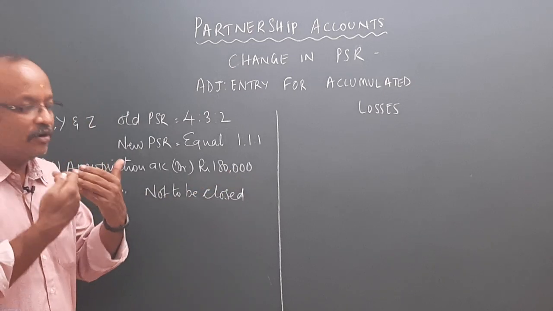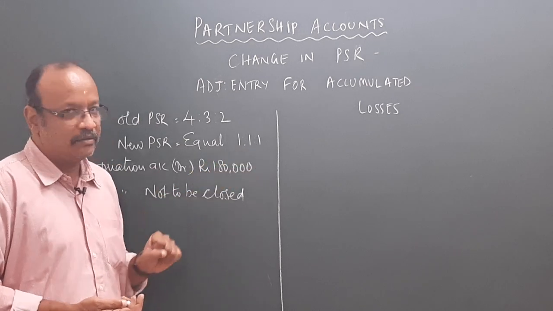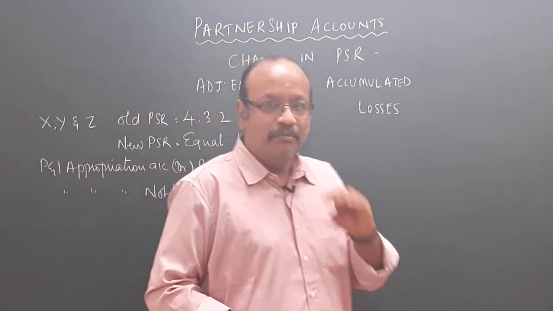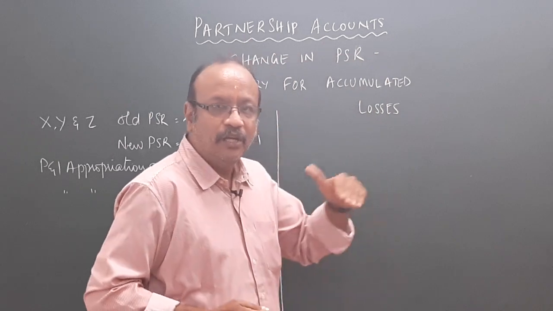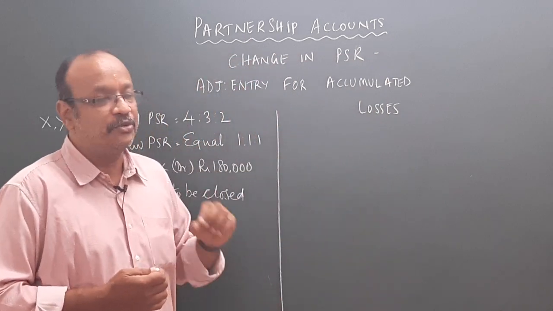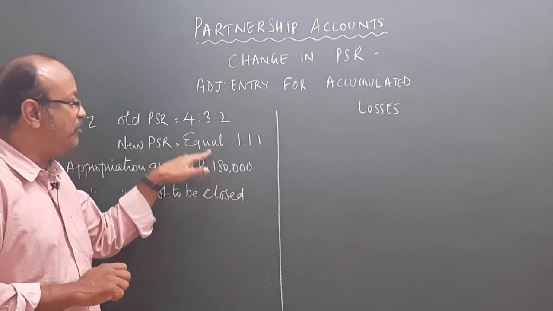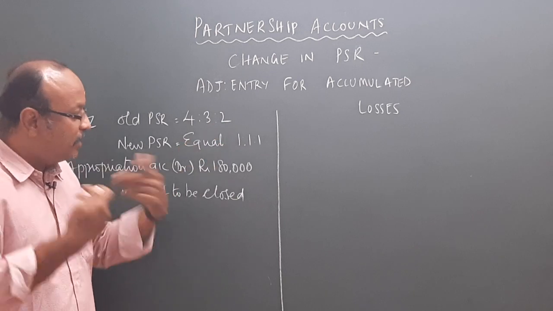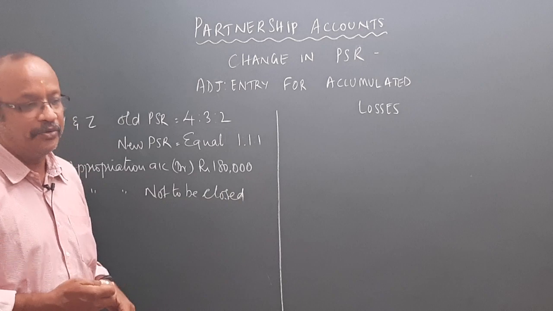When it is transferred on that particular day, it will be shared equally 1:1:1. In that case, some partners may lose a higher amount and some partners may lose a lower amount. It is totally injustice because 1,80,000 should be distributed in the ratio 4:3:2. We are not doing it now. In future, it will be distributed in 1:1:1 ratio.